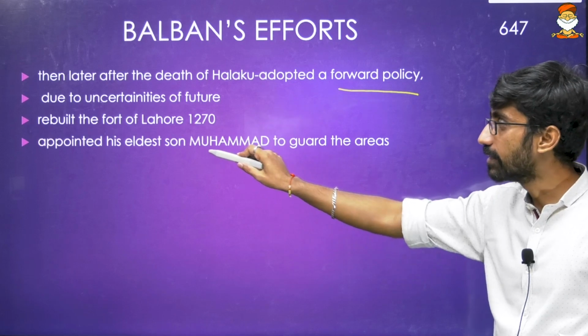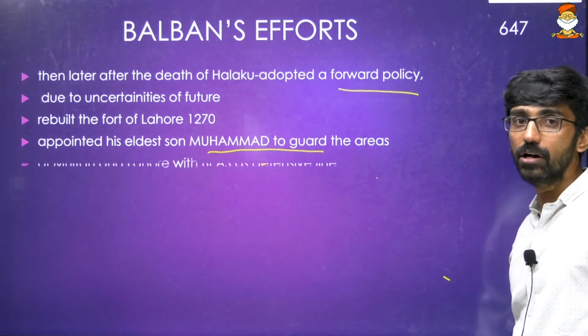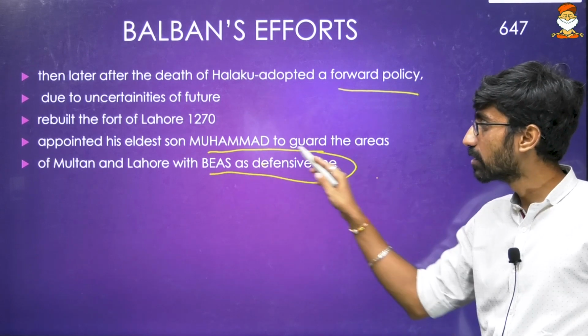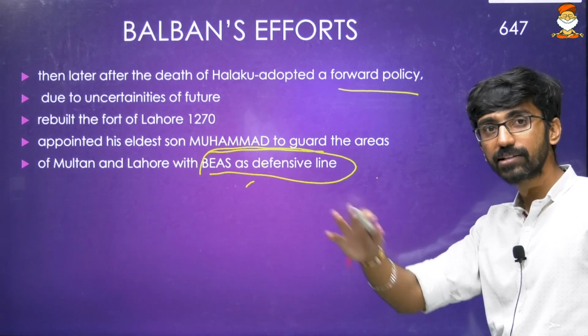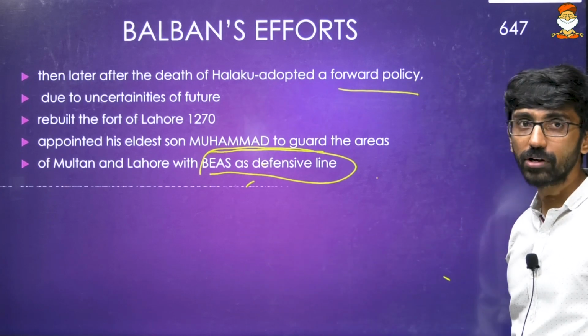Then again, he sent his eldest son Muhammad to guard the areas. That shows how much importance he gave to the Mongol threat. And also he wanted to make the Beas river, with Multan and Lahore, the defensive line. So he wanted to defend Delhi with Beas as the frontier.